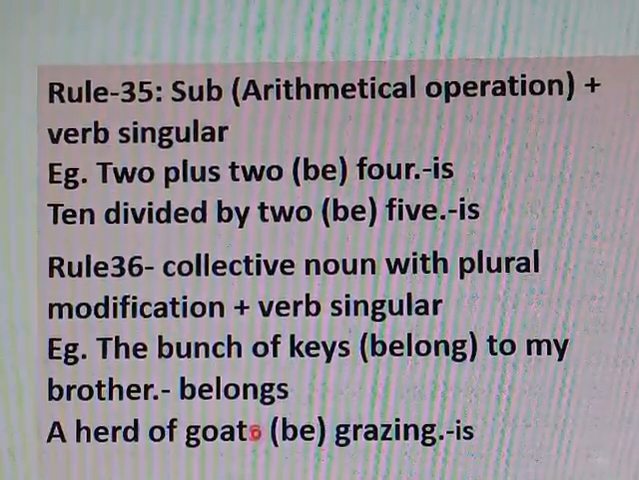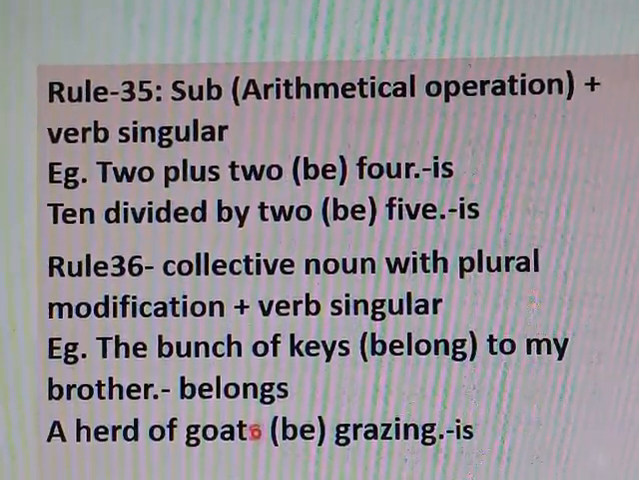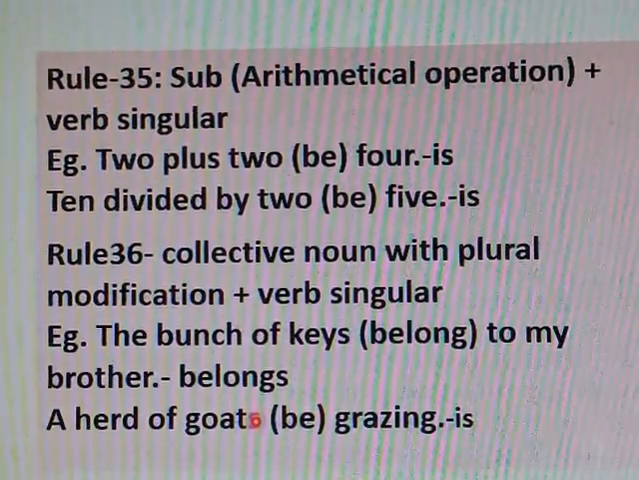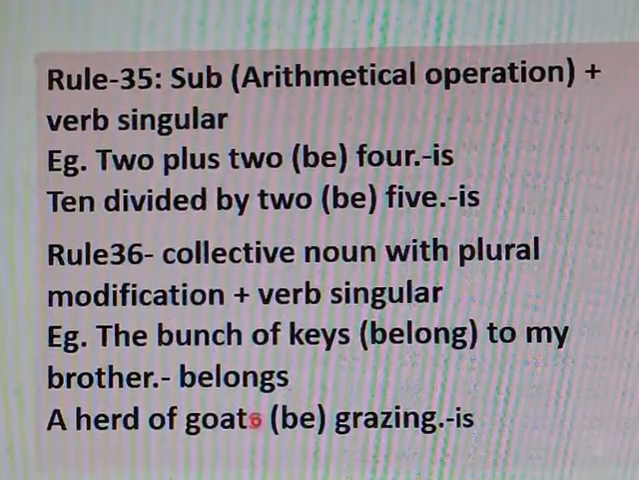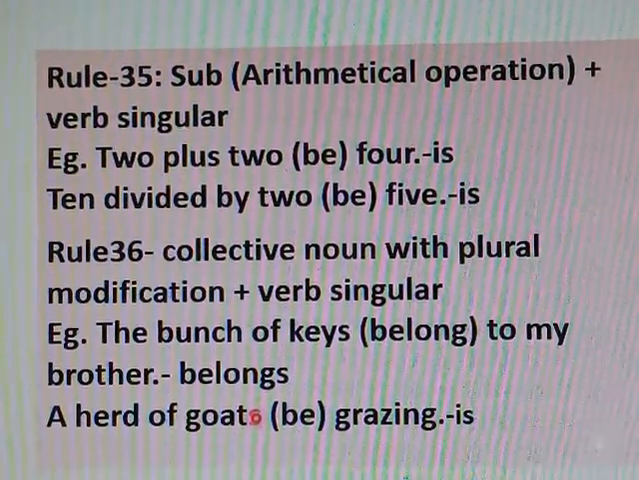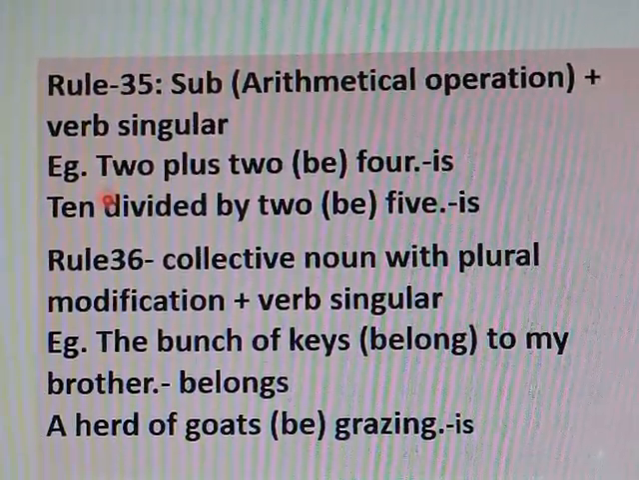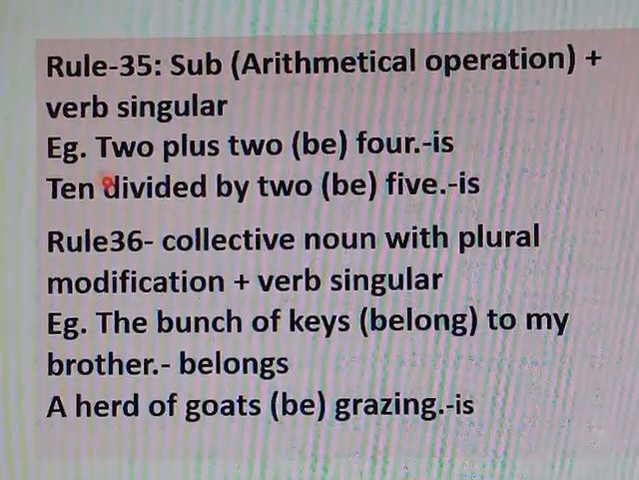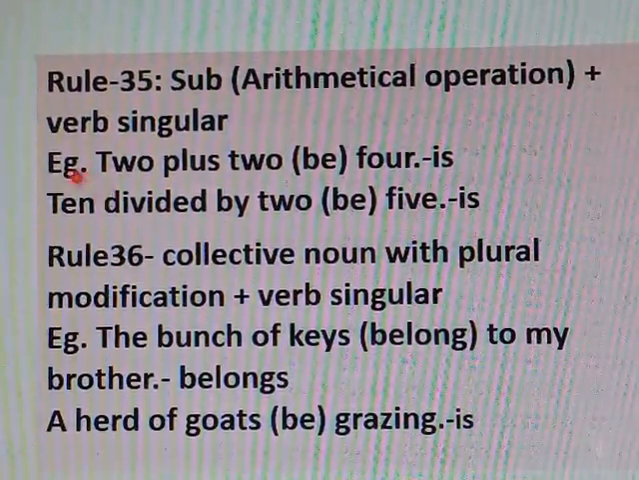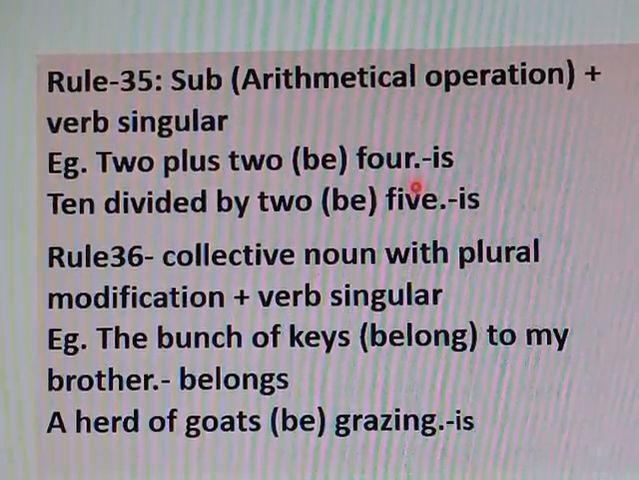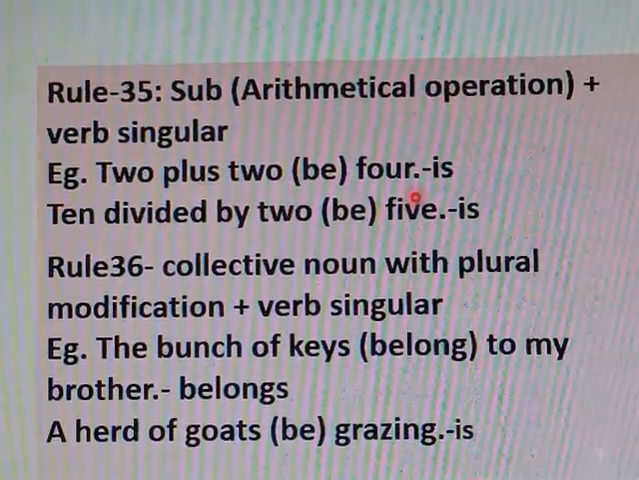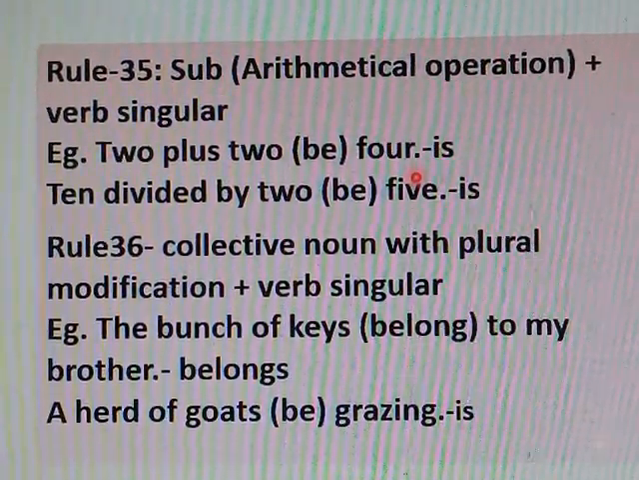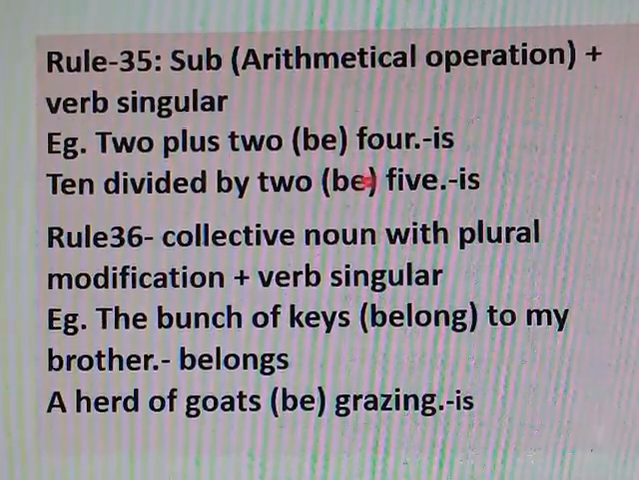Rule number 35: subject, arithmetical operation, plus verb singular. Arithmetical operation is very simple to understand. Plus, minus, multiply, divide, such things are called arithmetical operations. Example: 2 plus 2 is 4. 10 divided by 2 is 5. So after an arithmetical operation, we should take a singular verb.